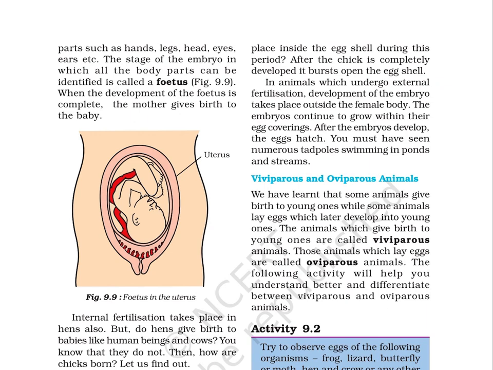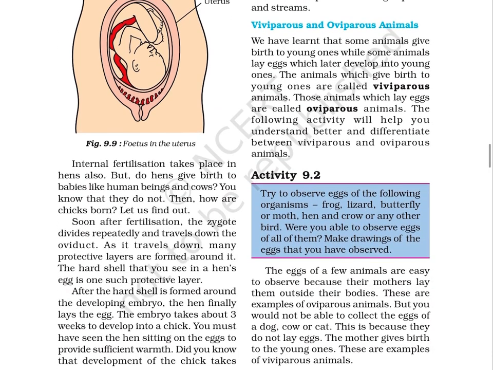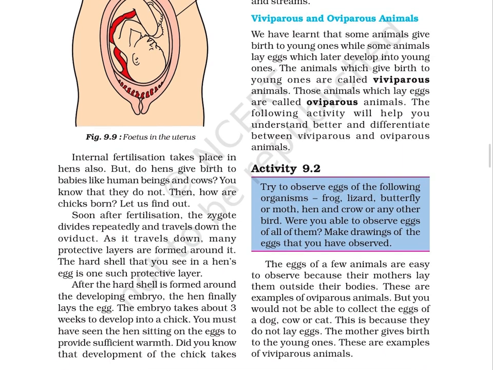Viviparous and oviparous animals. We have learnt that some animals give birth to young ones while some animals lay eggs which later develop into young ones. The animals which give birth to young ones are called viviparous animals. Those animals which lay eggs are called oviparous animals. The following activity will help you understand better and differentiate between viviparous and oviparous animals.